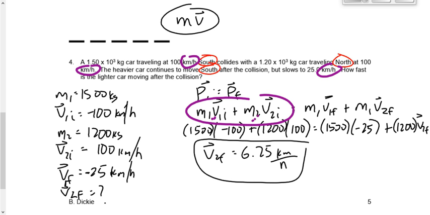What final velocity for car number 2 do you think you would have gotten? 25 kilometers per hour. Right? You would have solved for V2F and it would have worked out to be the same as the other one. So it's okay to make them separate if you're not sure. It'll work out. Okay, that makes sense? But don't make them the same. Don't make them stick together unless you're sure they stick together. Okay, good question.